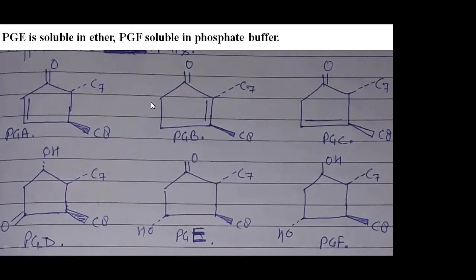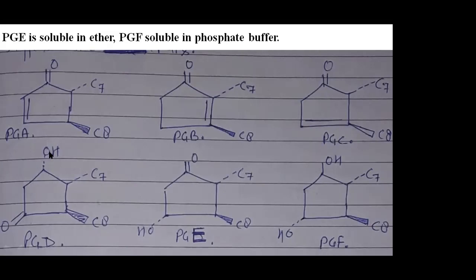And you can see here the structures of different prostaglandins, right? Prostaglandin A, prostaglandin B, C, D, E, F. I already told you, prostaglandin A means the double bond on the left hand side. If on the right hand side, then prostaglandin B. If on the bottom side, then this is called prostaglandin C. And after that, if the functional group changes, here the double bond with O, it is a keto unsaturated compound.